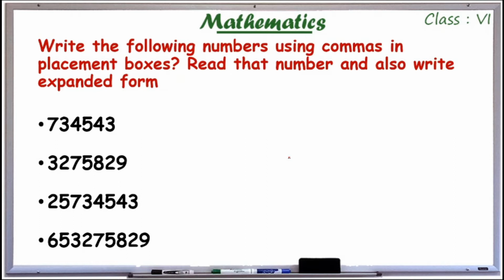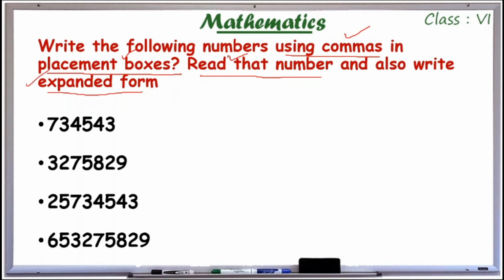And read this question. Write the following numbers using commas in placement boxes. Read that number and also write the expanded form. We have 4 questions here. We have to write the number using commas, place the numbers in placement boxes, read that number, and also write the expanded form.